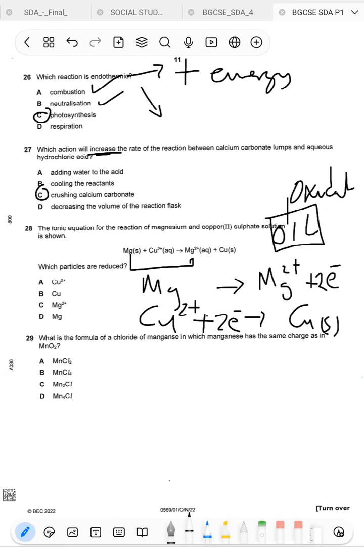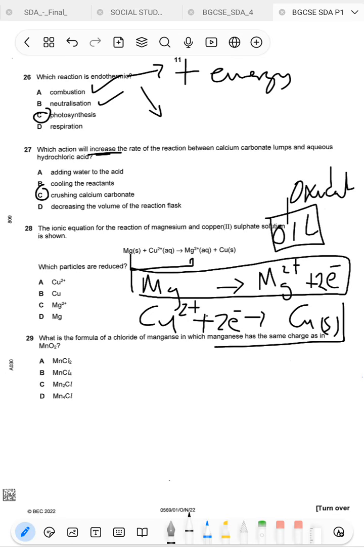Remember, in a redox reaction, the opposite has to happen. Here we lost electrons. In this other equation, we need to gain those electrons. So here the copper 2 ions gain 2 electrons to form copper atoms.